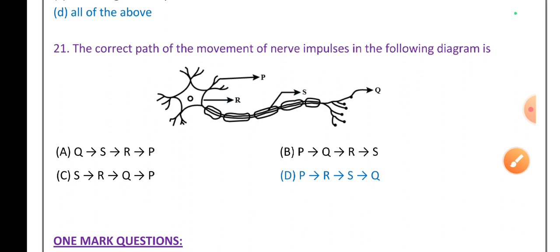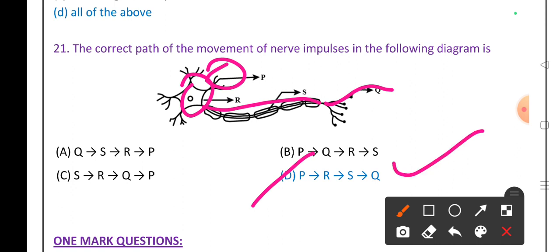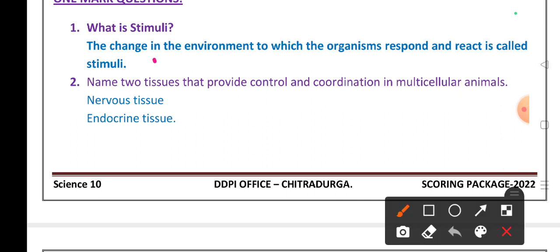The correct path of the movement of nerve impulses in the following diagram is, see here, the nerve impulses move from dendrites to cell body to axon to nerve ending. That's why PRSQ, this is the right path. Then 1 mark questions. What is a stimulus? The change in the environment to which organisms respond and react is called a stimulus.